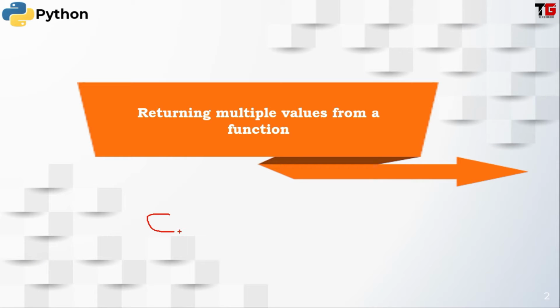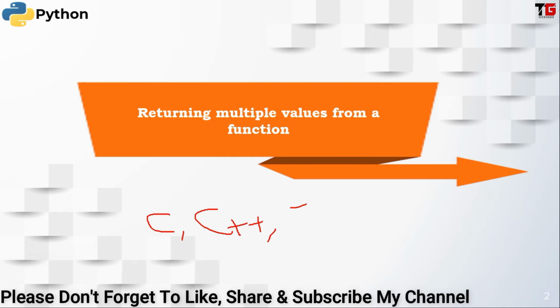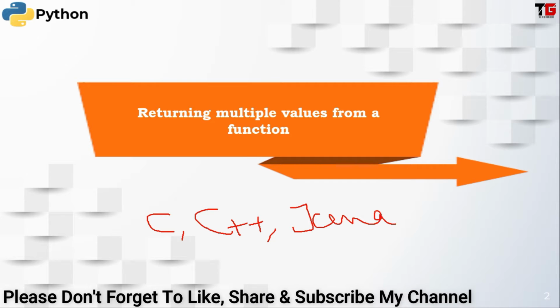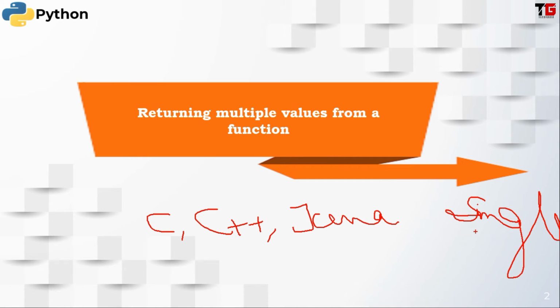Friends, in programming languages like C, C++ and Java, we can return one single value from a function. But Python allows us to return more than one value from a function.